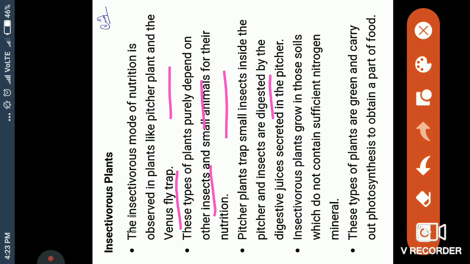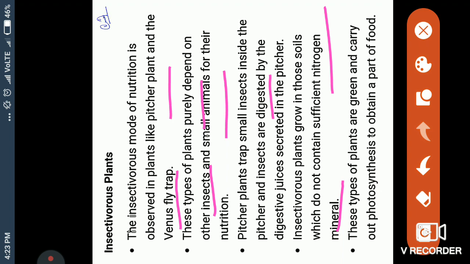Insectivorous plants grow in soils which do not contain sufficient nitrogen minerals. And nitrogen is important because if the nitrogen is less, then protein is very less in that soil, so the plants will not get protein in proper amount. Understand? So they are busy finding their food in other insects or animals.